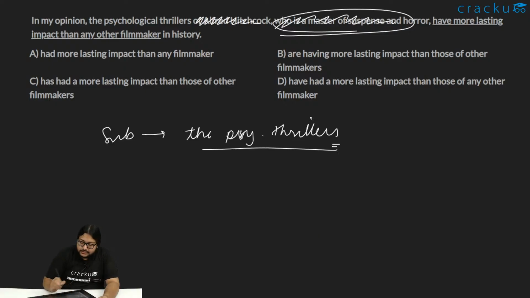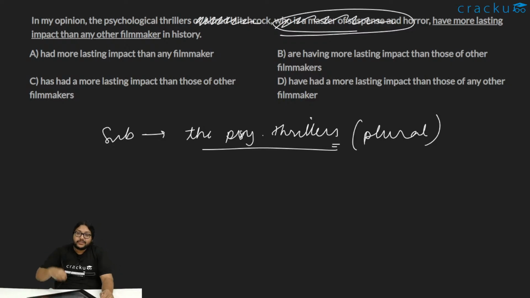The psychological thrillers. This is a plural subject. And whenever we have a plural subject, we'll use a plural verb, right?